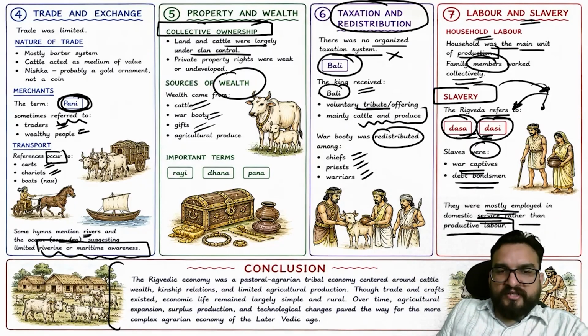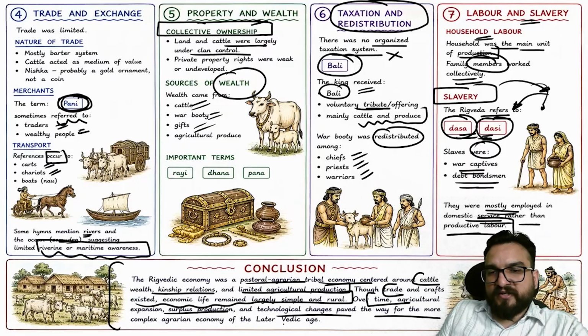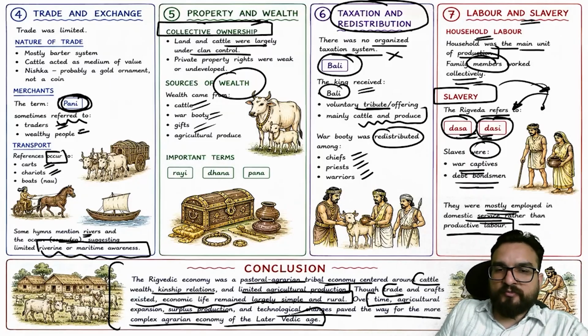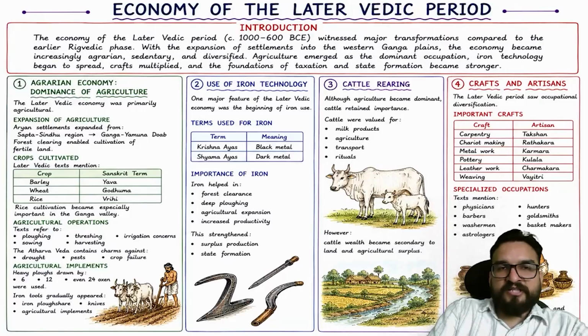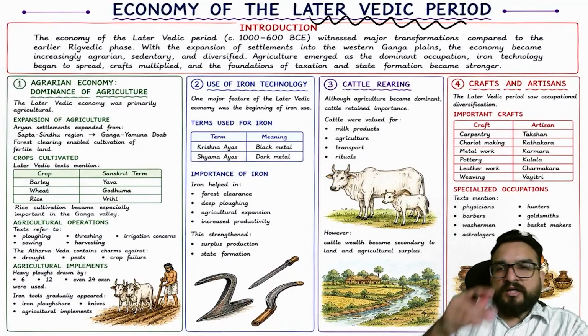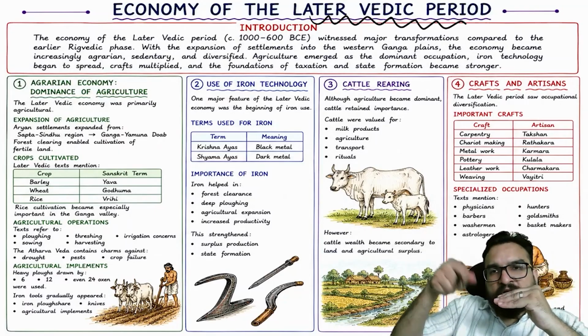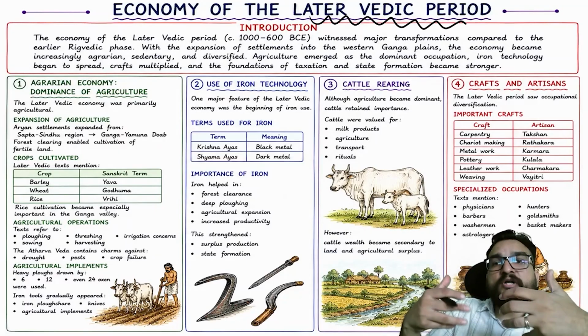So, a good conclusion: the Rigvedic economy was a pastoral, agrarian, tribal economy centered around cattle wealth, kinship relations, and limited agricultural production. Though trade and crafts existed, economic life remained largely simple and rural. Over time, agricultural expansion, surplus production, and technological changes paved the way for a more complex agrarian economy of the later Vedic age. Right? Now come to the economy of the later Vedic age. So what happens in the later Vedic age? The geography is changing, land is more fertile, there are new equipments, productivity will be more.